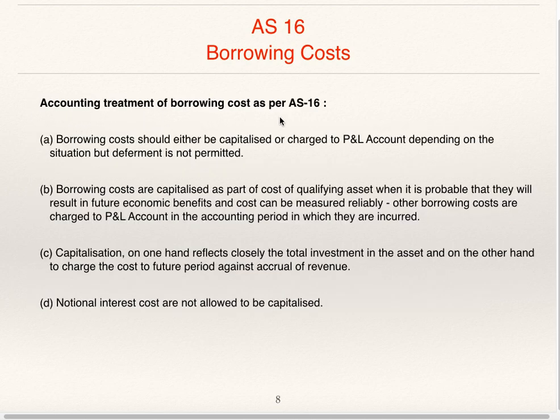Accounting treatment of borrowing cost as per AS 16. Borrowing costs should either be capitalized or charged to profit and loss account depending on the situation, but deferment is not permitted. Borrowing costs are capitalized as part of cost of qualifying asset when it is probable that they will result in future economic benefit and cost can be measured reliably. Other borrowing costs are charged to profit and loss account in the accounting period in which they are incurred.